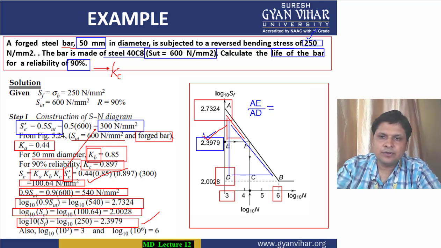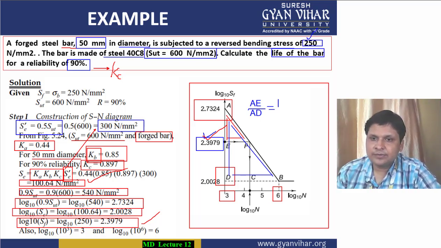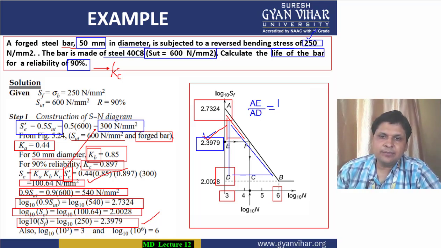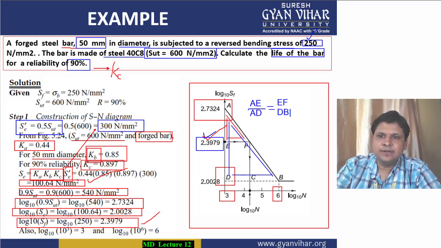It will be equal to the corresponding side similar to AE. AE by AD is equal to EF by DB. EF by DB, in this way.